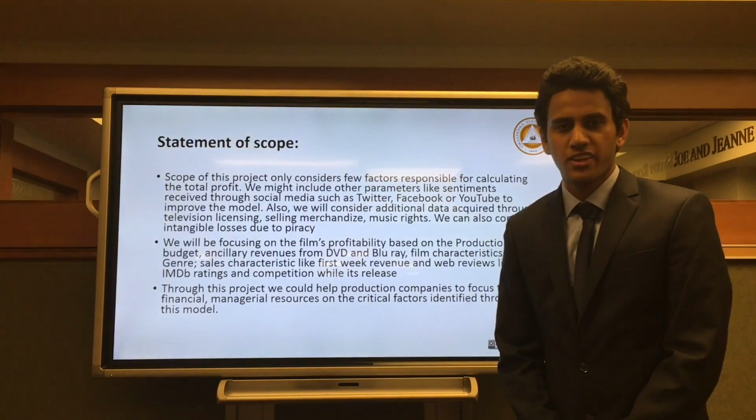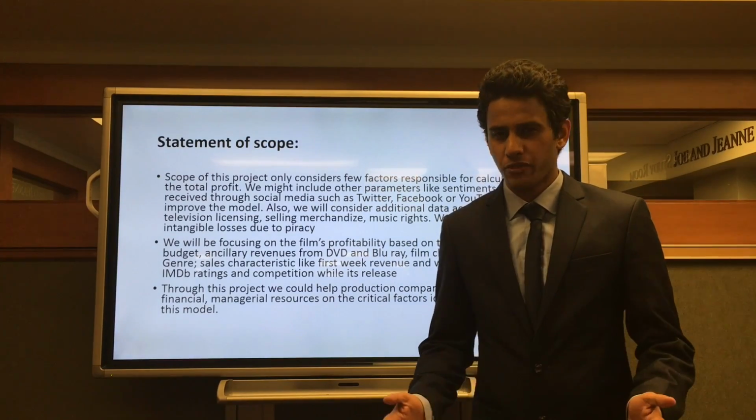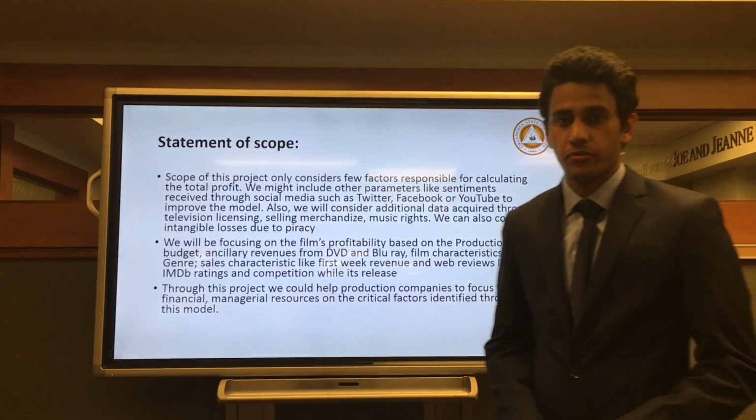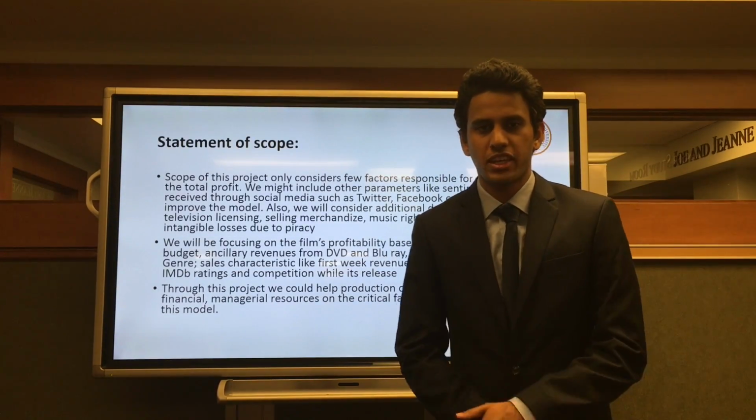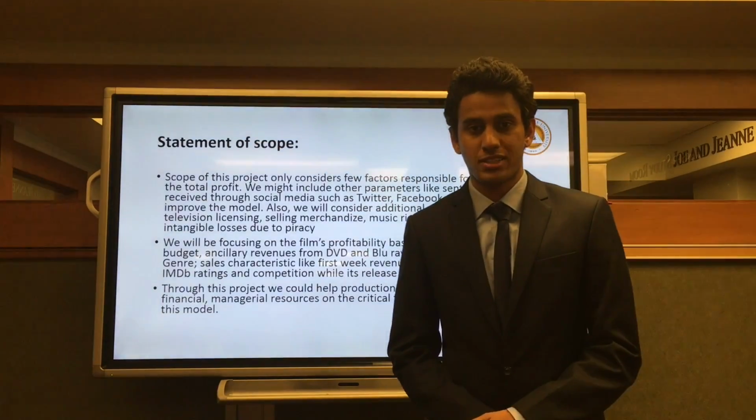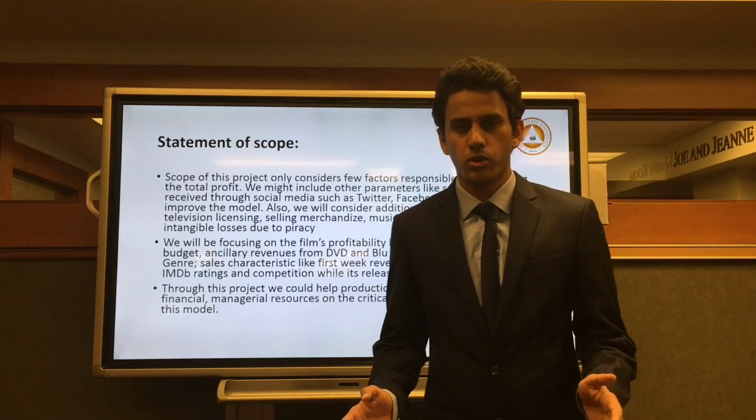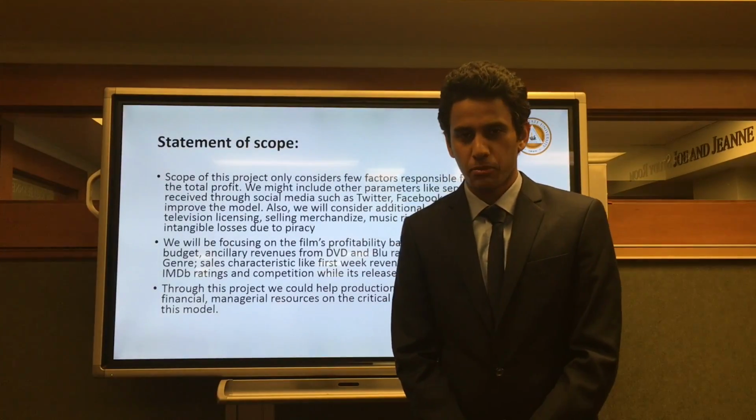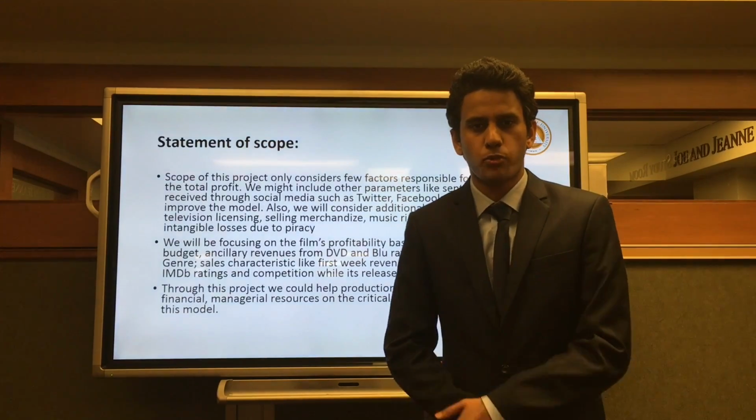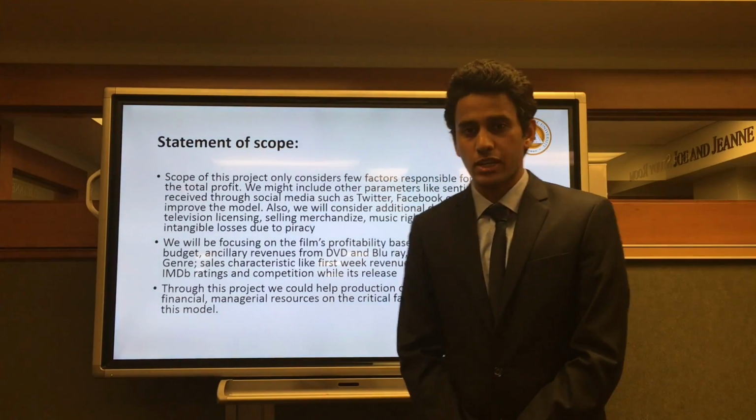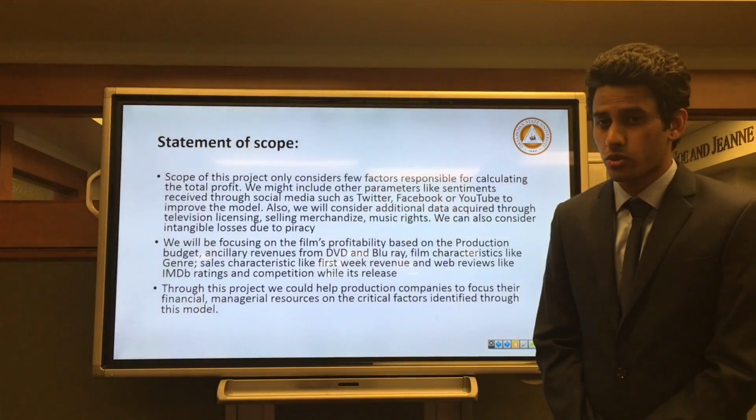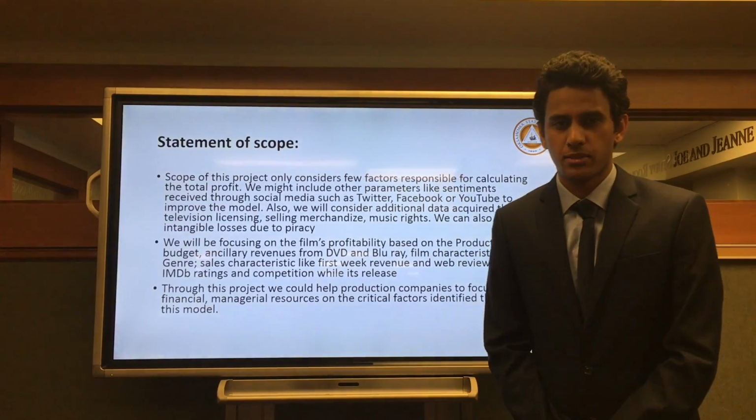Statement of scope. For obtaining the profitability of a movie, many factors have to be considered, but the data that we accessed had only a few factors responsible for calculating the total profit. We might include other parameters like feedback received through social media such as Twitter, Facebook, or YouTube to improve the model. Television licensing, selling merchandise, music rights, and piracy might be potential factors that can impact the profit made by a movie. Our project included some constraints: we just focused on Hollywood movies from the last 10 years only, and that too of some selected movies.